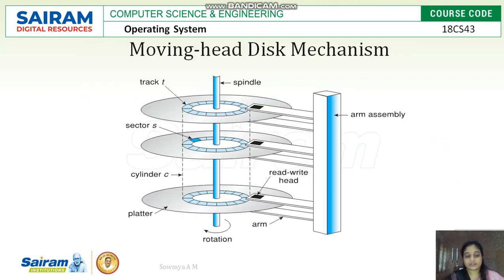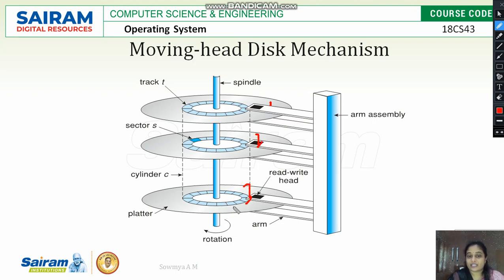This is the structure, or representation, of a disk. A magnetic disk contains a spindle which holds multiple magnetic disks, and it has an arm assembly which determines how many disks can be placed. Each arm assembly has multiple read-write heads, and each read-write head serves one disk.